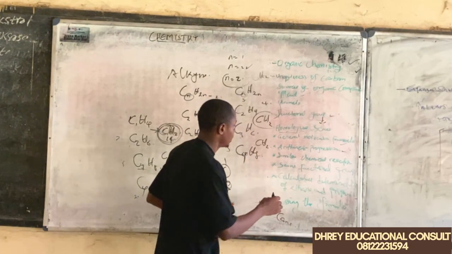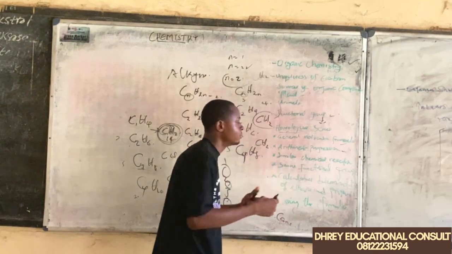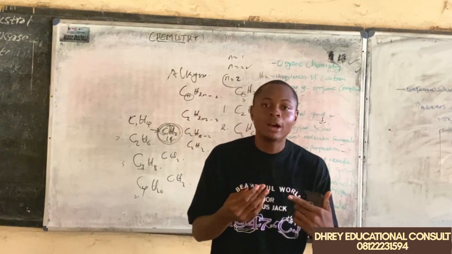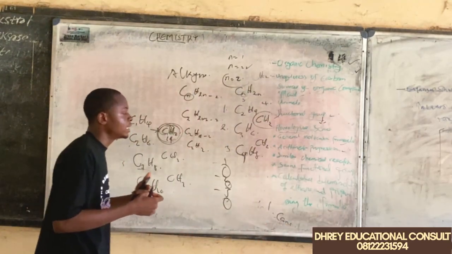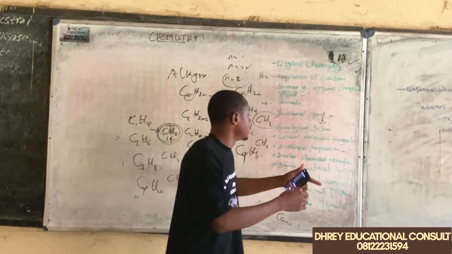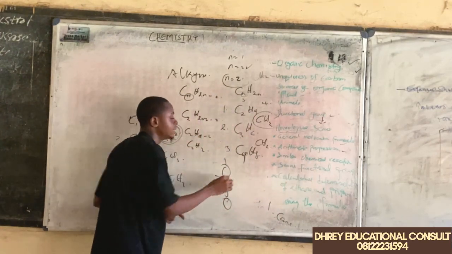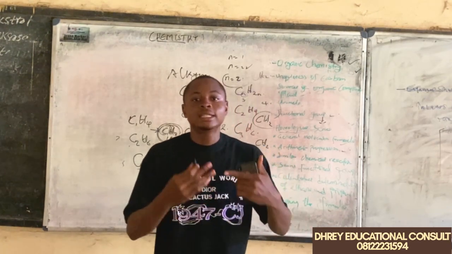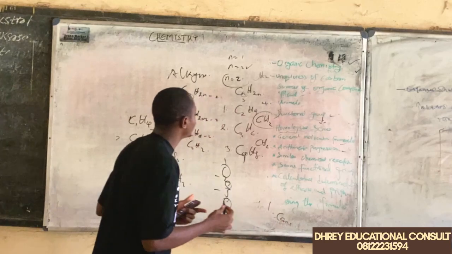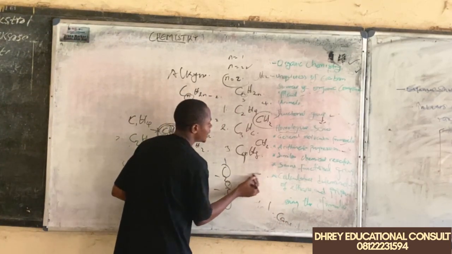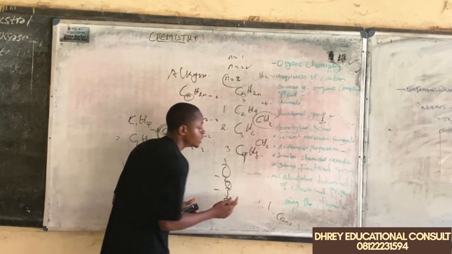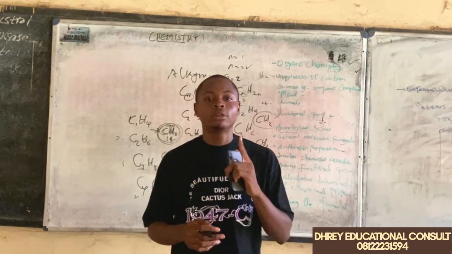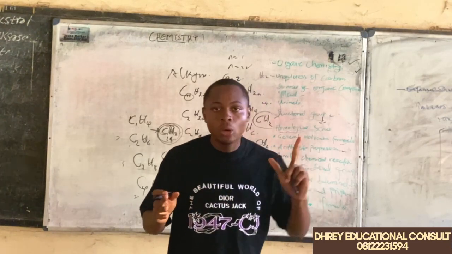And lastly, they all have the same functional group. For the alkane family, what we use in determining the functional group is the saturation of that compound, the number of bonds that compound has. For the alkane family, they are all saturated. They have a single bond, take note of that, not a double bond. They have a single bond between all the carbons.